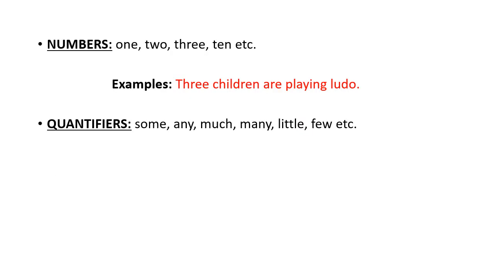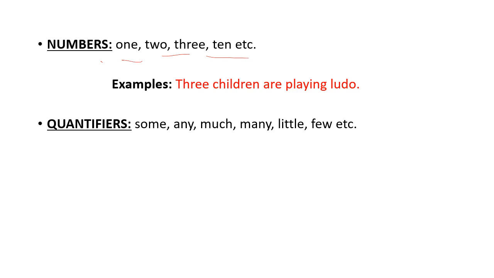Next, indefinite or quantitative determiners. Right? Indefinite because they are not definite. Quantitative as they tell about the quantity of nouns. So in indefinite determiners, we have numbers. Numbers like 1, 2, 3, 4, etc.